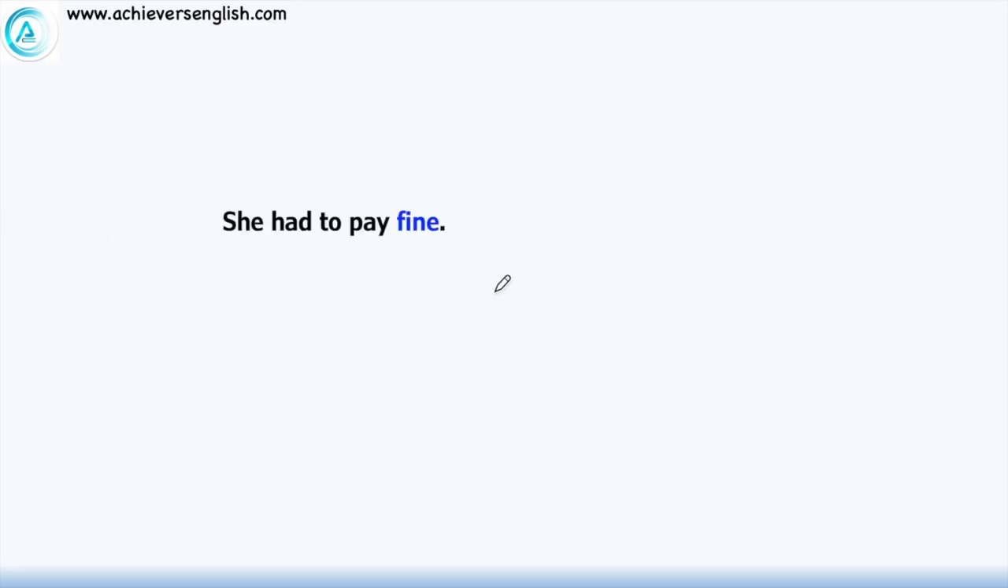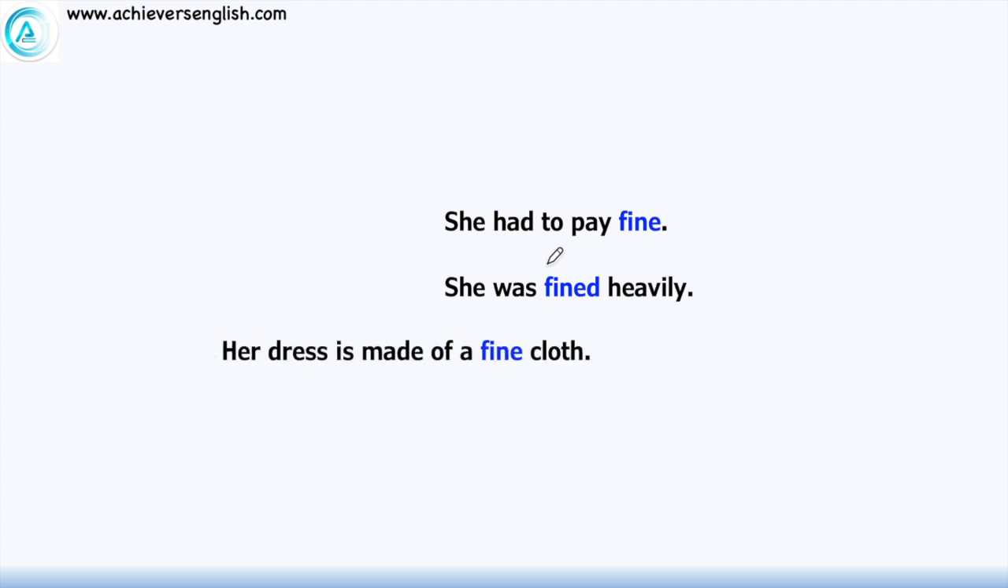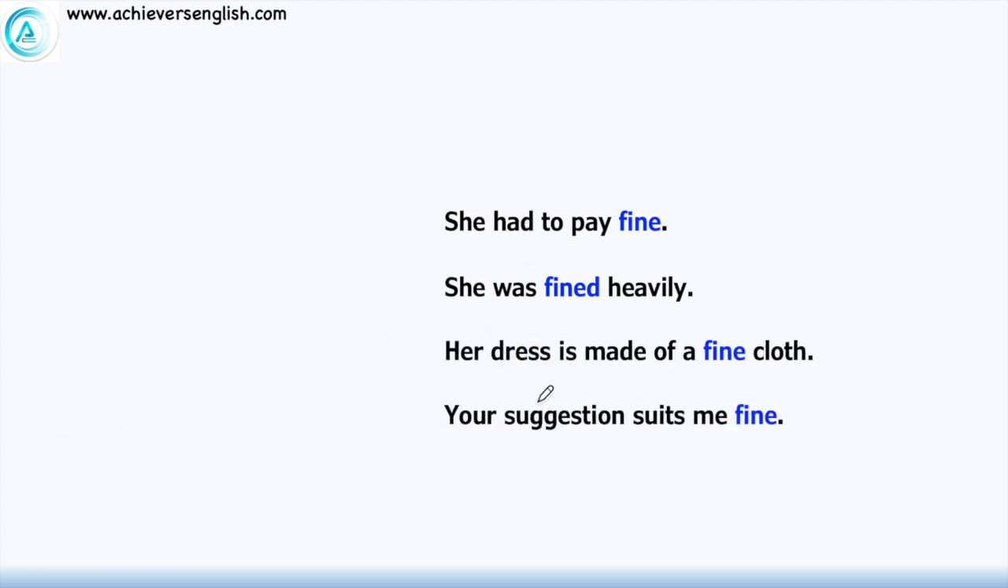Welcome back, friends. There are a few sentences on your screen, and each sentence has the word "fine." Friends, this lesson will tell us how the same word acts differently when placed with different words. For example, "She had to pay a fine," here it is a noun.